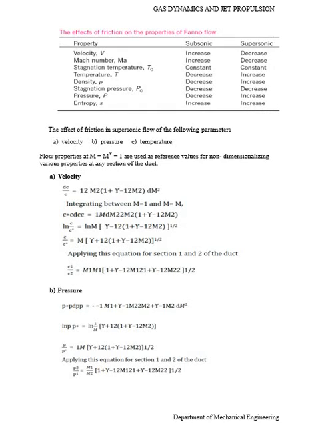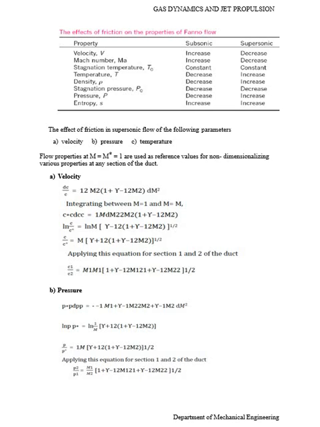The effect of friction on the properties of planar flow. For properties in subsonic and supersonic flow: velocity decreases in supersonic and increases in subsonic, and similarly for Mach number, stagnation temperature, density, stagnation pressure and entropy. So this table shows that the conditions are different in subsonic and supersonic flow.